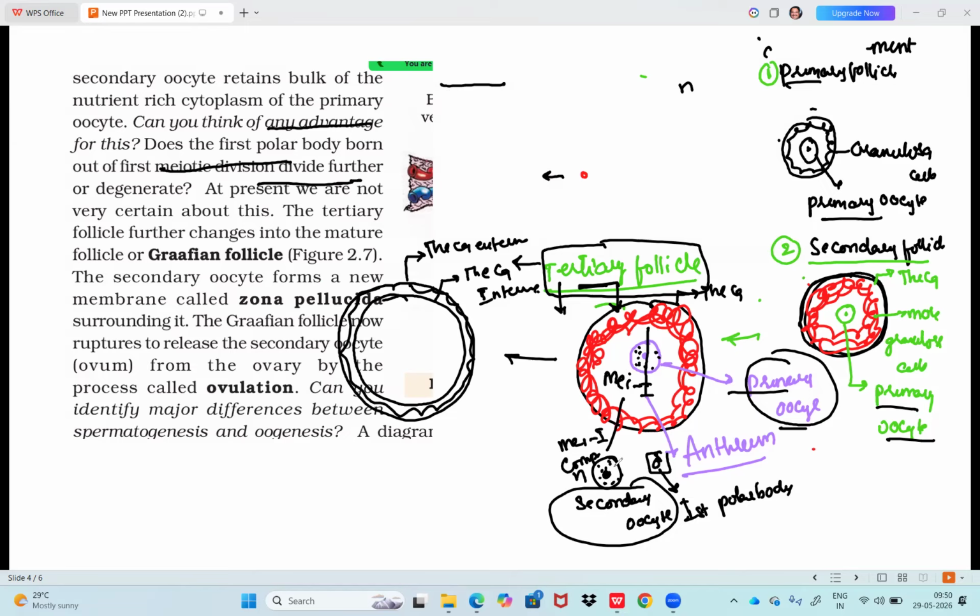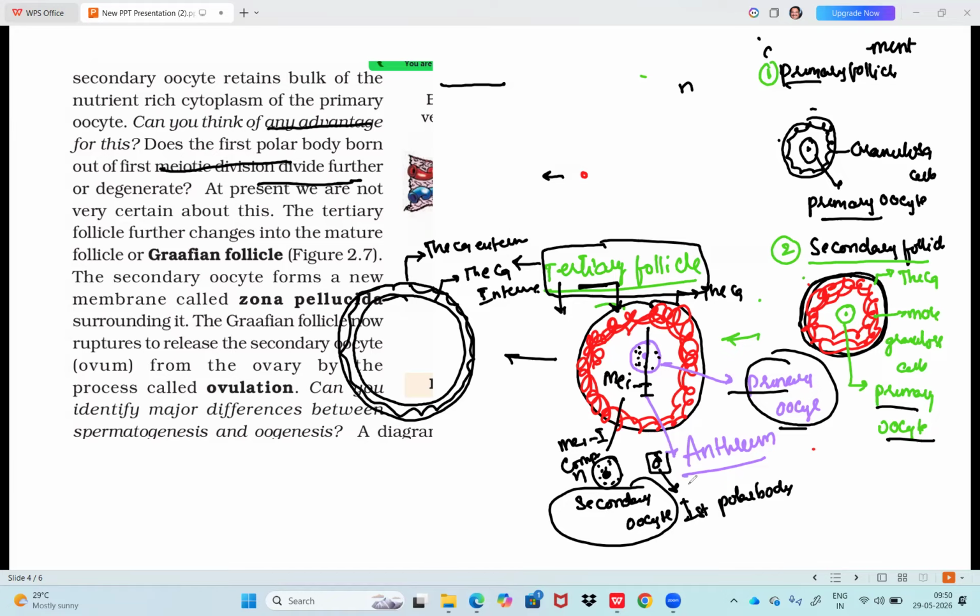It will come only to the secondary oocyte. That is the one information they said. Can you think of any advantage? Yes, there is an advantage. After fertilization, the zygote's division requires some nourishment, so they are making arrangements for that. Does the first polar body born out of the first meiotic division divide further or degenerate? No, it doesn't matter for us actually.